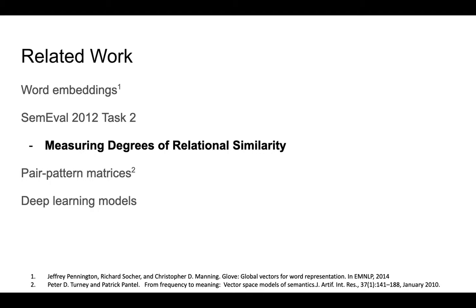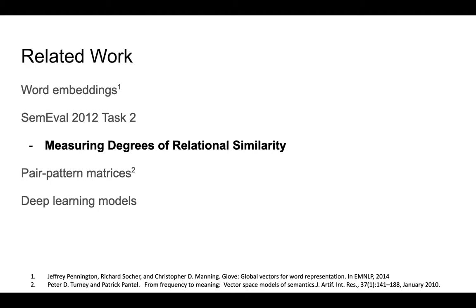And the other tools that people have used in this analogy space are pair pattern matrices by Peter Turney and Patrick Pantel, in which the pairs are basically these terms, and the patterns can be some sort of pattern between these two words to capture the relation.